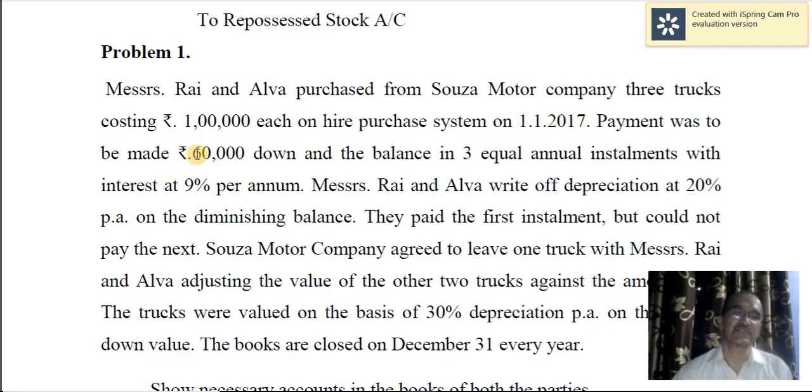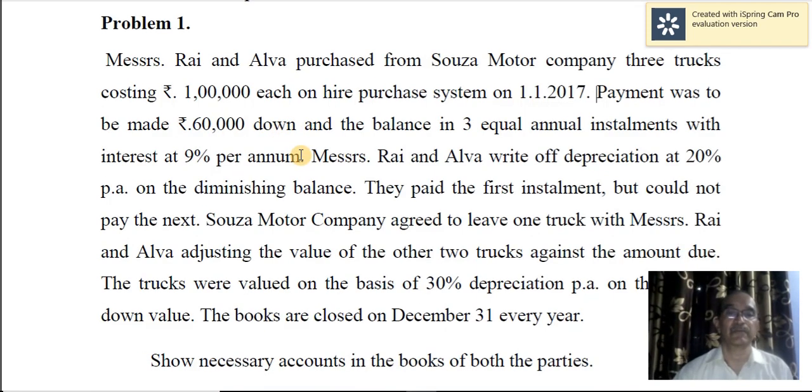Payment was to be made as follows. That is 60,000 down. Down means down payment, that is initial payment. 60,000 down in all, not for each truck. For all the trucks together, it is 60,000. The balance in 3 equal annual installments with interest at 9% per annum. That means 1 lakh into 3 is 3 lakh, 3 lakh minus 60,000 is 2 lakh 40,000. 2 lakh 40,000 divided by 3 comes to 80,000.